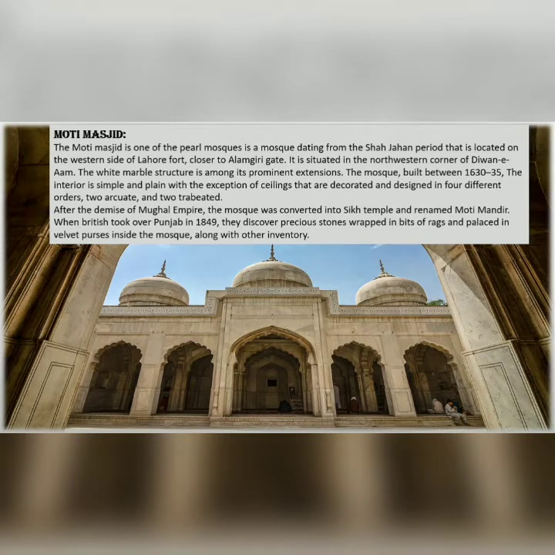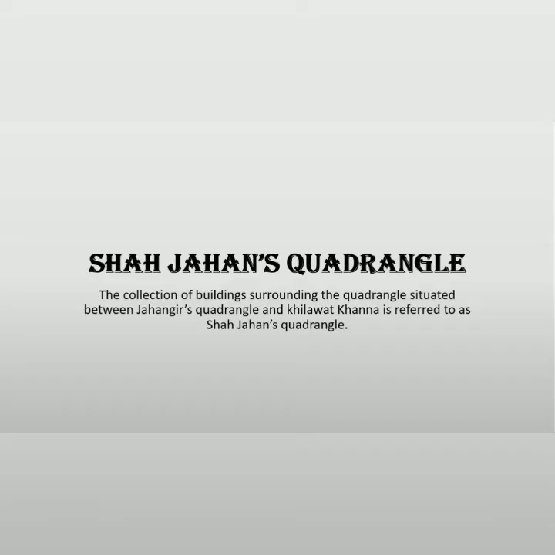After the demise of the Mughal Empire, the mosque was converted into a Sikh temple and renamed Moti Mandir. When the British took over Punjab in 1849, they discovered precious stones wrapped in bits of rag and placed in velvet purses inside the mosque, along with other inventory.